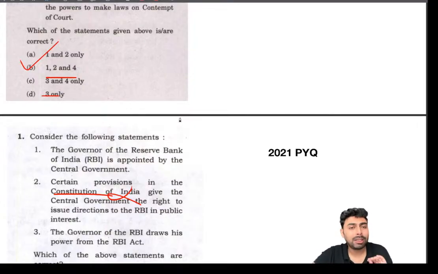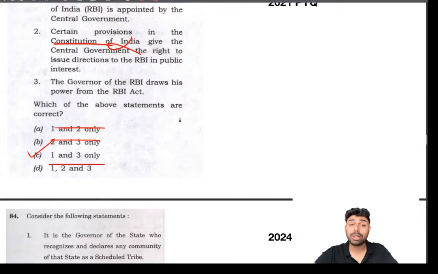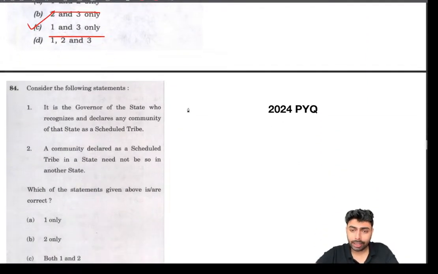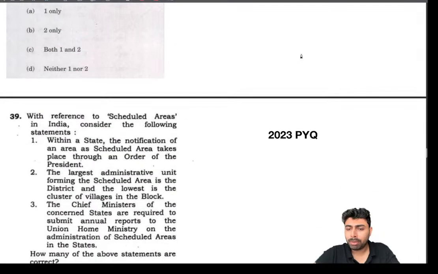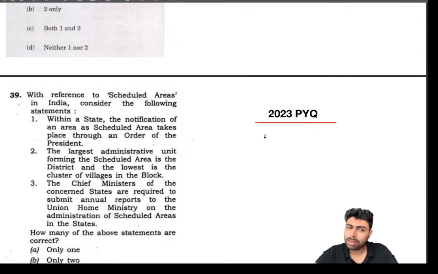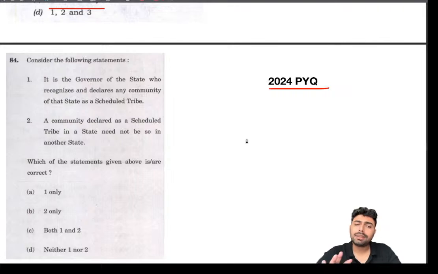I highly recommend taking the test series and being very thorough with these concepts, so that you don't make silly mistakes. Again, this is another area that UPSC is repeatedly asking. There is a 2024 PYQ, and there is a 2023 PYQ. It's regarding the scheduled areas, and the same question is being asked. The basic concept of both questions is the same, like nothing is out of the box or anything.